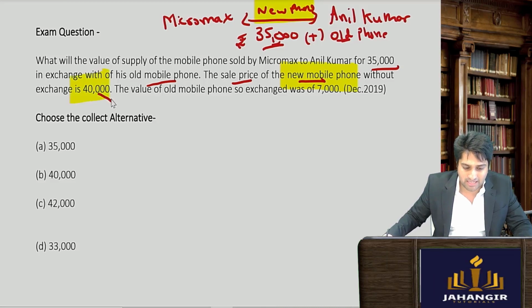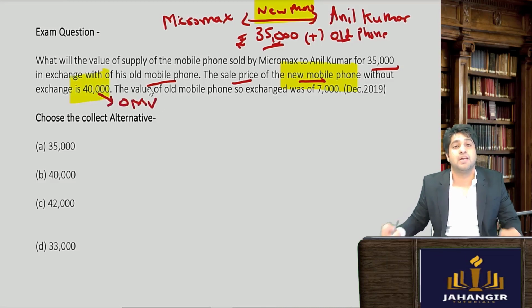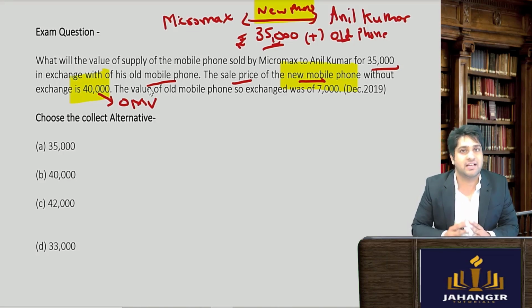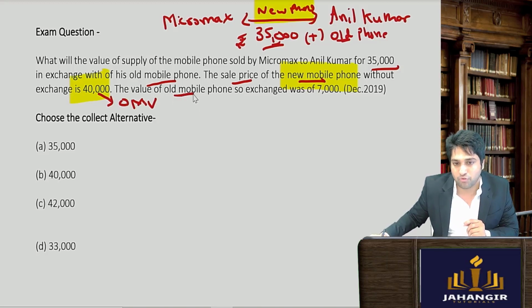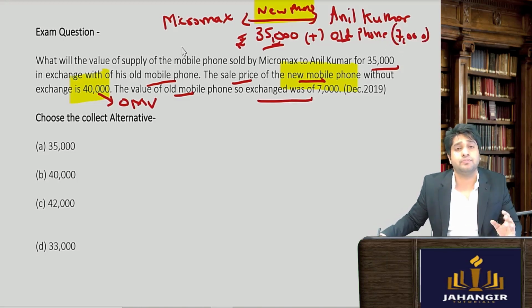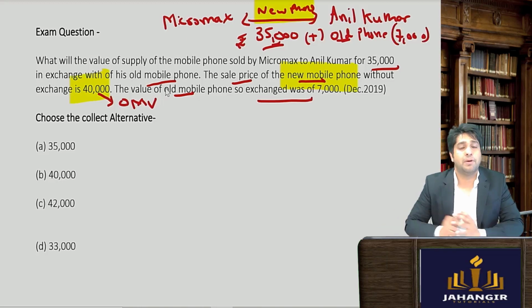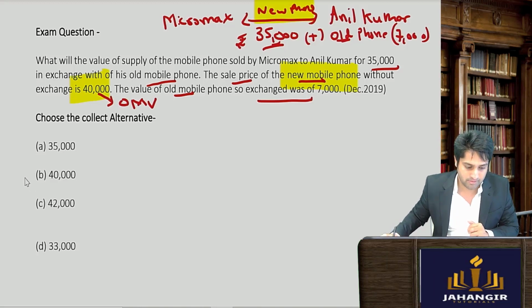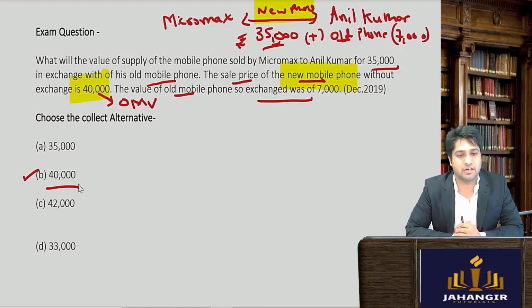So I can say that this is actually the open market value of the goods. And as per rule 27 we had seen that if the open market value is there, we have to take that directly without finding anything else. They've still given you that the value of the old phone, okay, the old phone which was so exchanged was rupees 7,000. So iska 7,000 hai. But we know that we have to go directly with the open market value. So can you tell me from these 4 options what is the value of the goods, value of the new mobile phone? So as per rule 27 they say just take the open market value and finish it off if it's available. So the answer is 40,000.